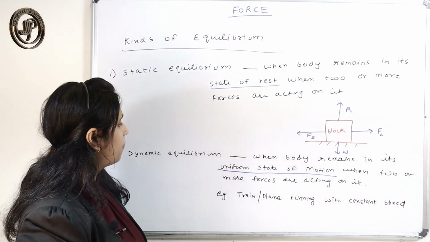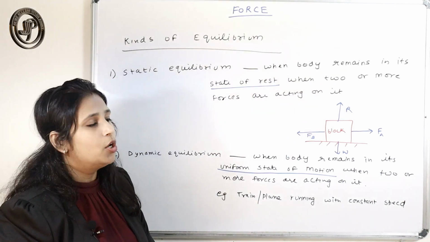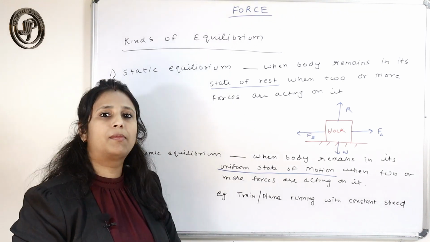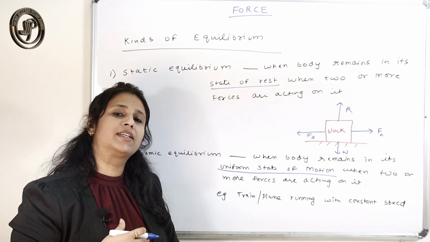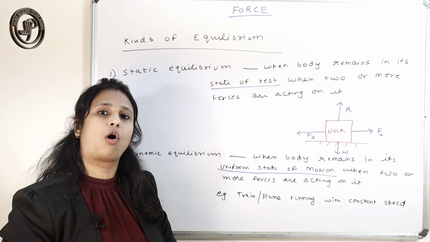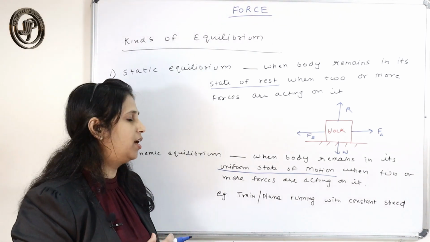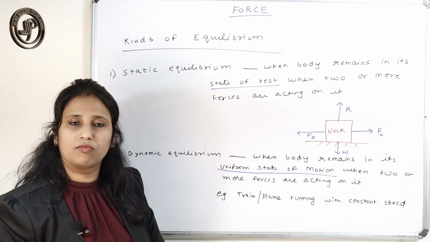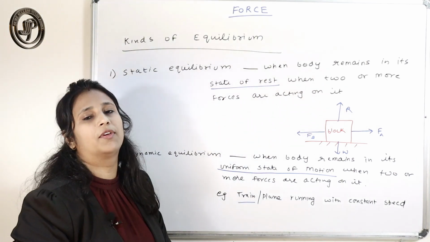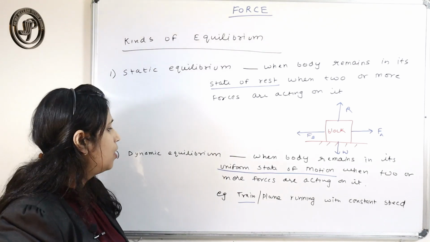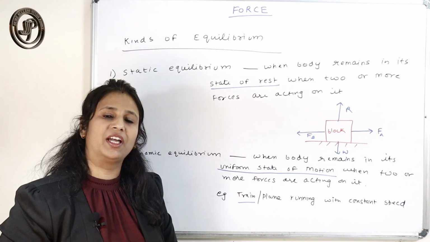So here are a few examples. If the train or the aeroplane is moving with a constant speed, then the force applied by the engine of the train or the plane is balanced by the frictional force of the air. That's why the body will maintain a uniform state of motion. So we can say the train moving with a constant speed and the aeroplane moving with a constant speed are in a state of dynamic equilibrium.